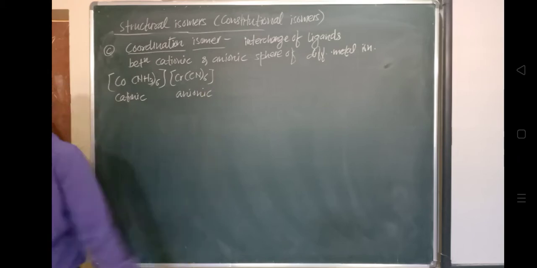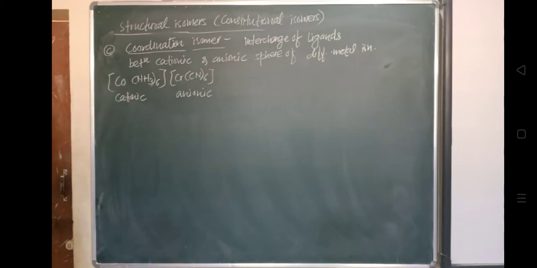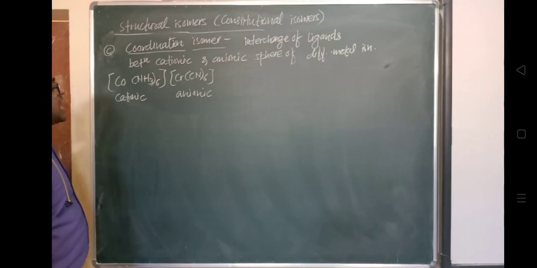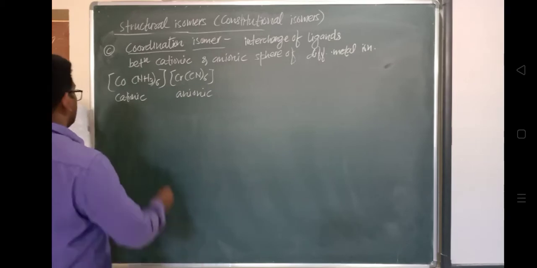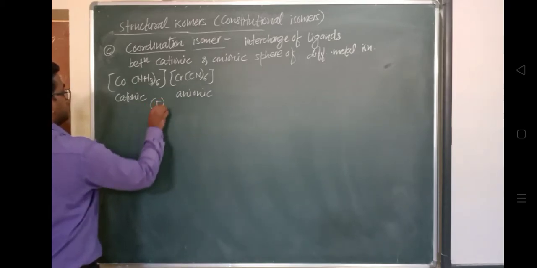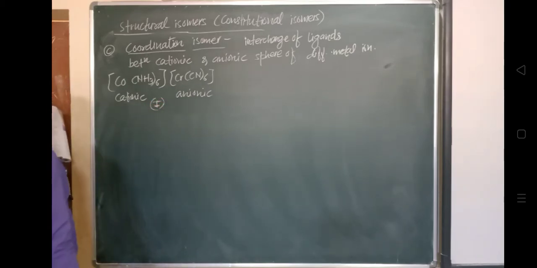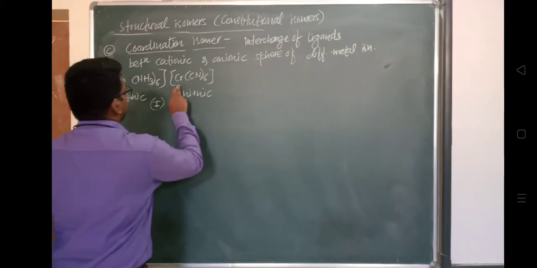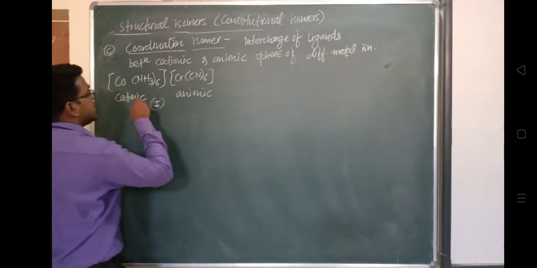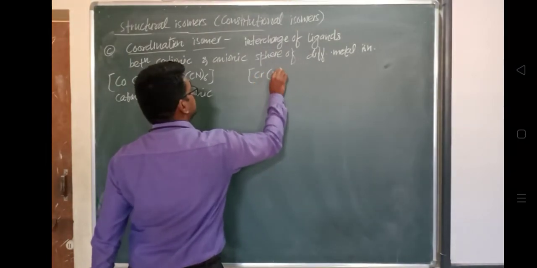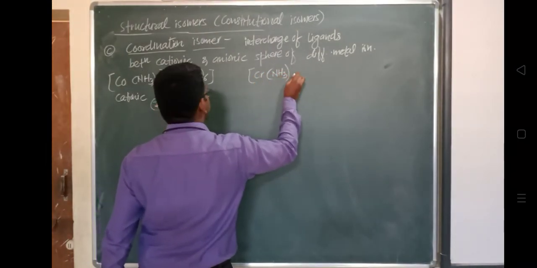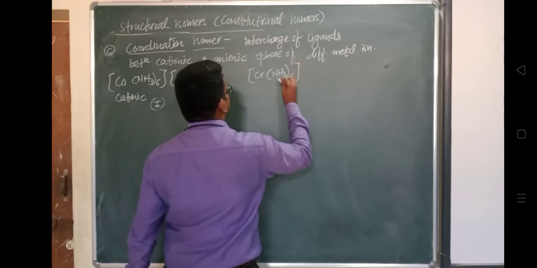Now what will happen here? There will be an interchange of ligands between the cationic and anionic pair of different metals. This is the first case. Now in the second case, there will be an exchange: Cr with Co, and the NH3 here. Indirectly it is a change in the ligands between cationic and anionic.